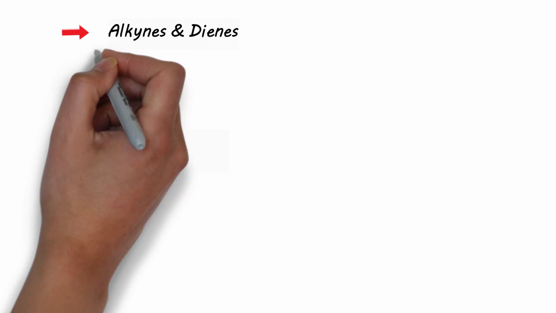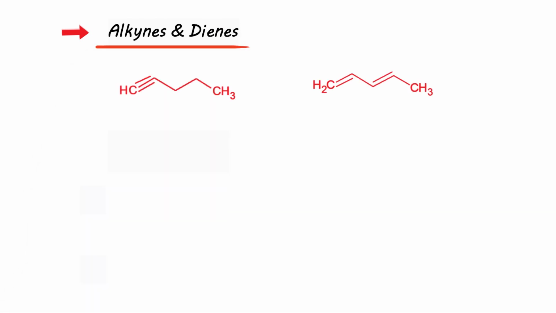Now we have another pair, that's alkynes and dienes. These two compounds have the same molecular formula but they differ only in functionality. As you see, the first molecule is an alkyne while the other is a diene, so that's a double bonded functionality. Clearly these are functional isomers.